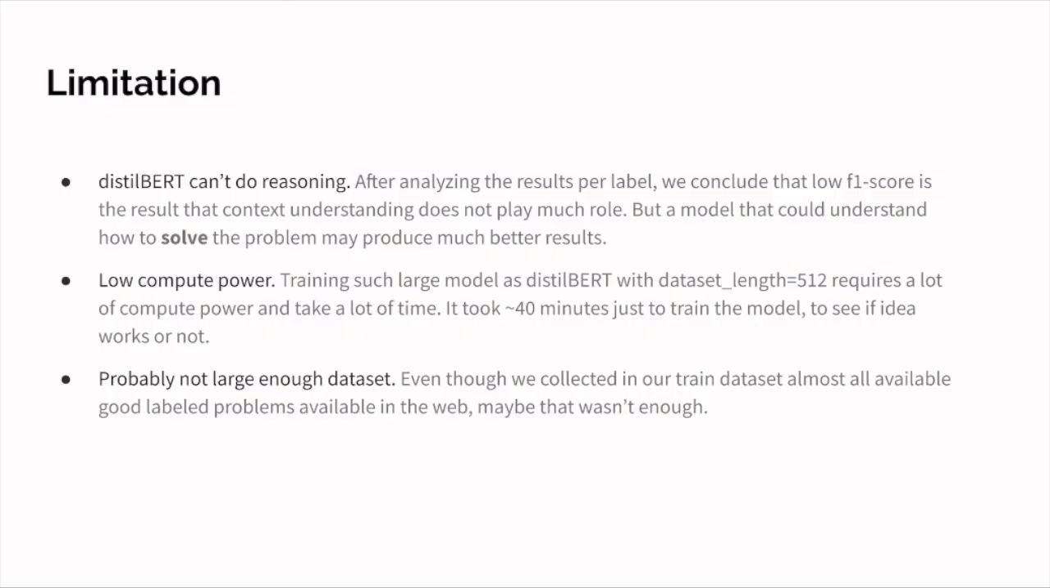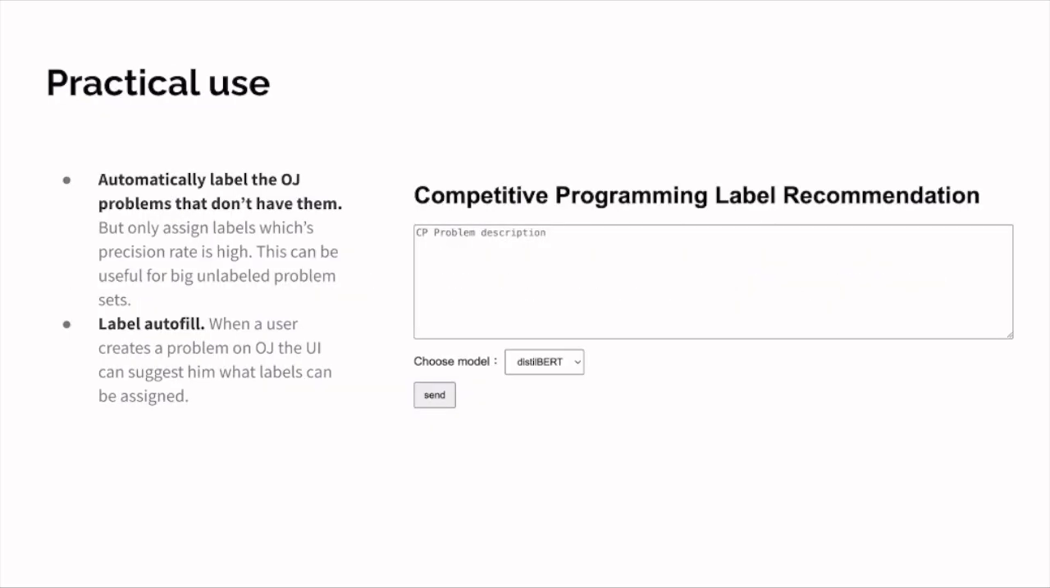Following is the low compute power. Training a large model like distilled BERT with a token length of 512 requires a lot of compute power and takes a lot of time. And the last one is probably not a large enough dataset. Even though we collected in our dataset almost all available well-labeled problems on the web, maybe that wasn't enough. And here's our practical use.